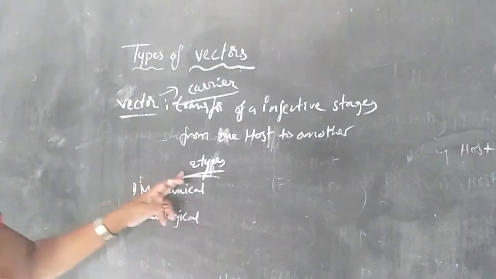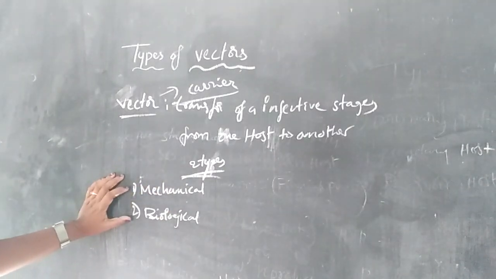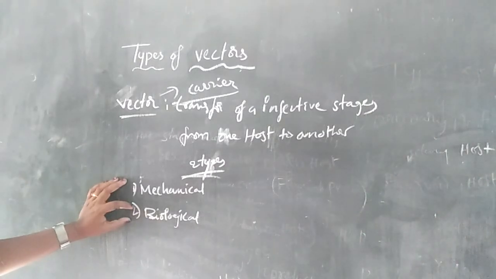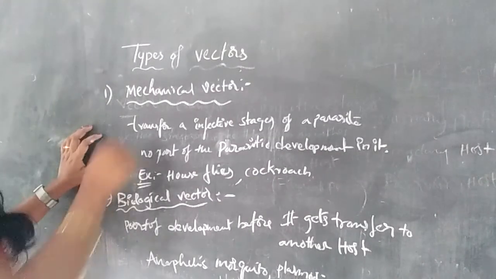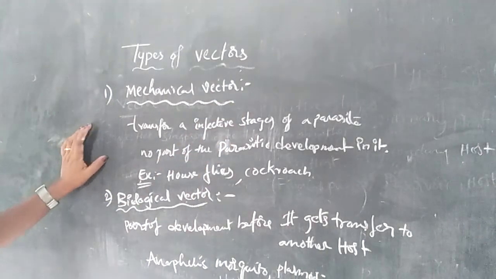So vectors are mainly two types. The first one is the mechanical vector and the second one is the biological vector. Now discussing the mechanical vector. So what is a mechanical vector?